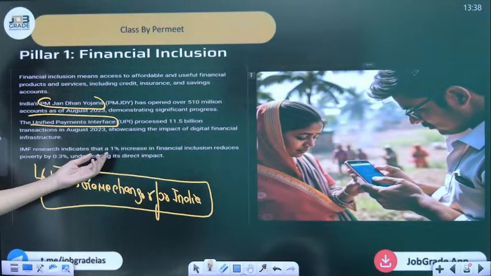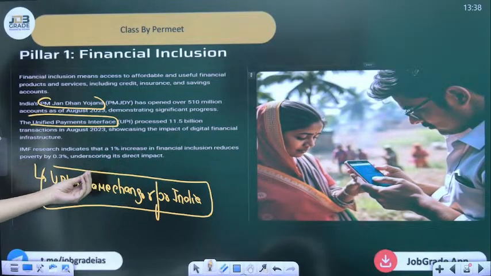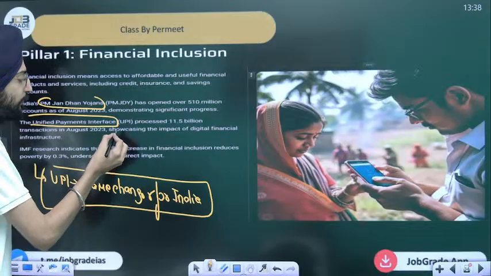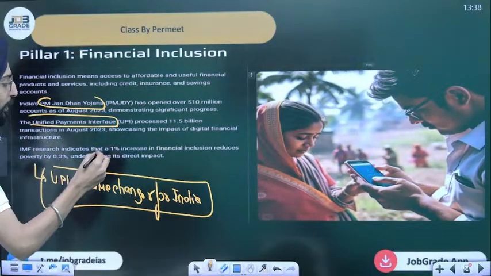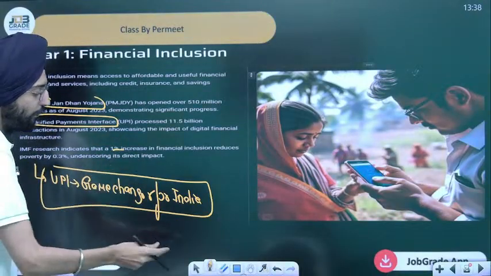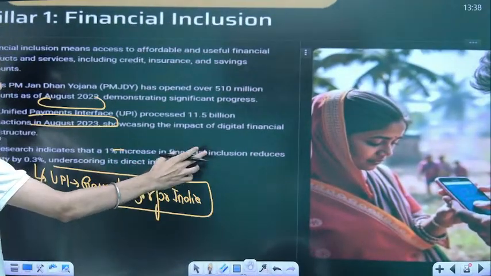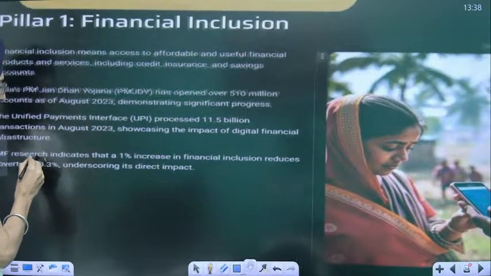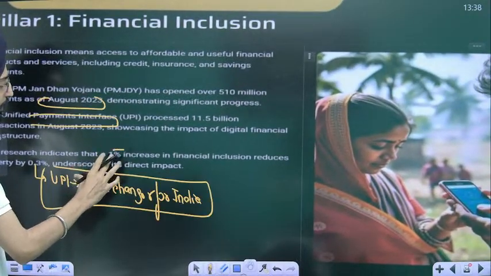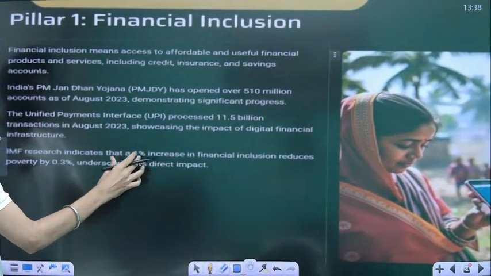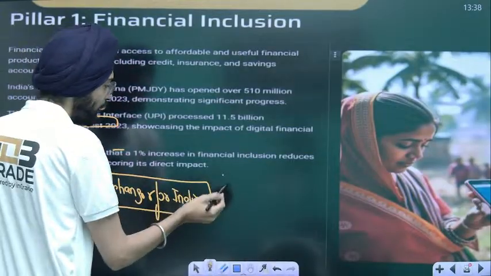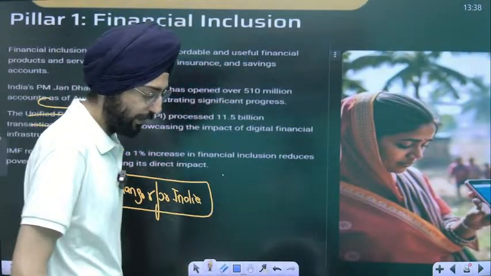IMF research indicates that a 1% increase in financial inclusion reduces poverty by 0.3%. That's an interesting fact, and I'll let you know how. A 1% increase in financial inclusion reduces poverty by 0.3%. How? Take an example.